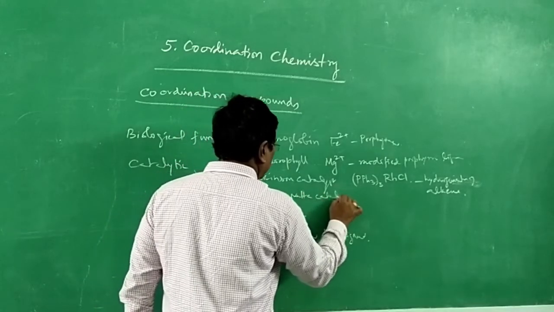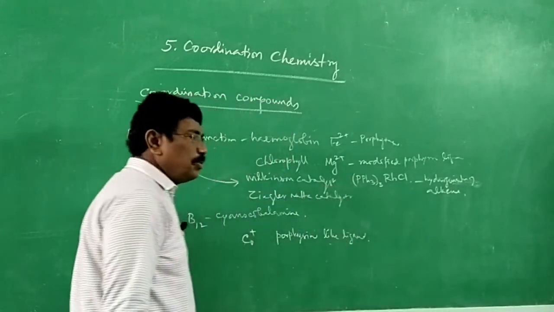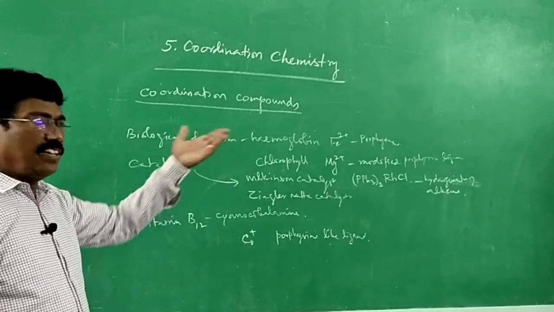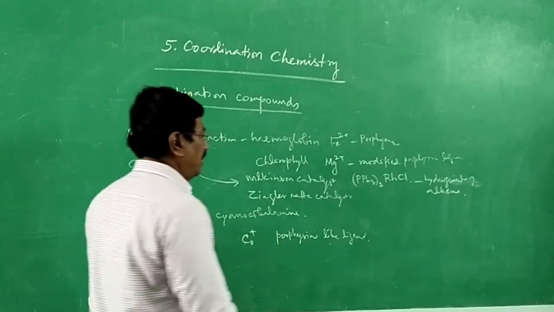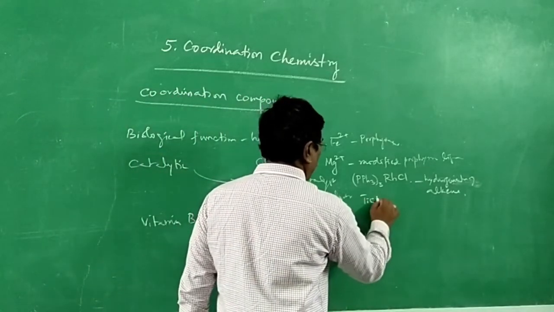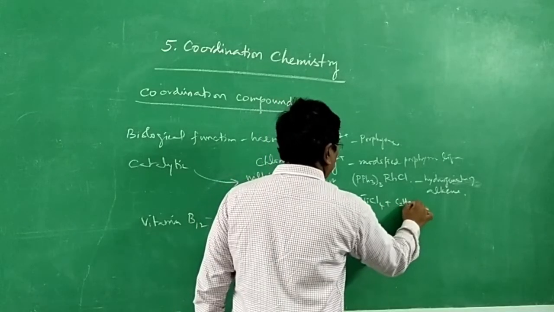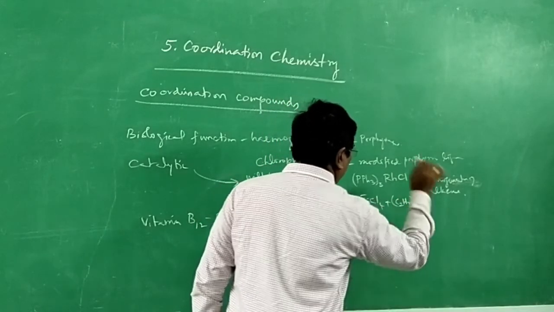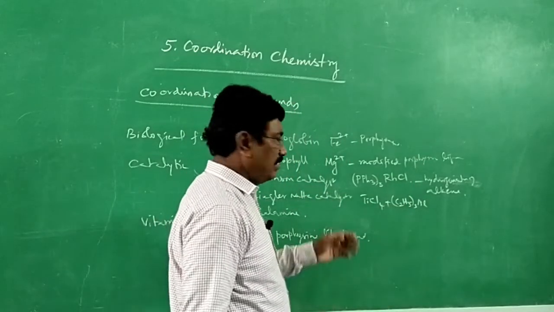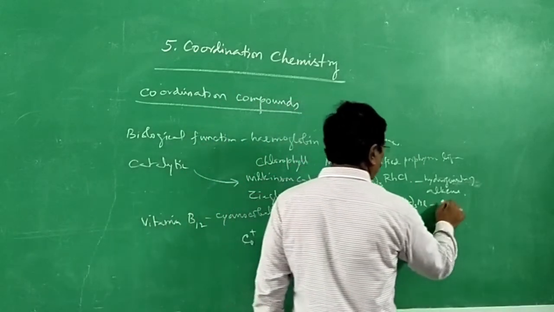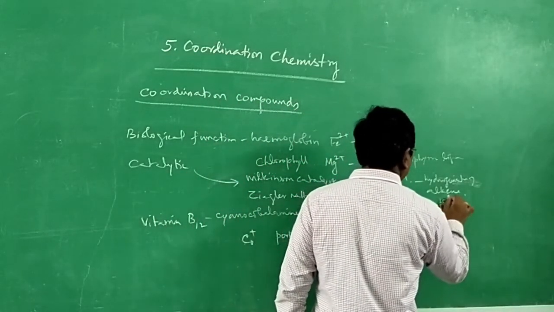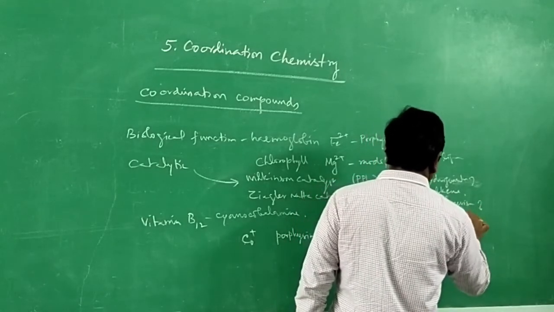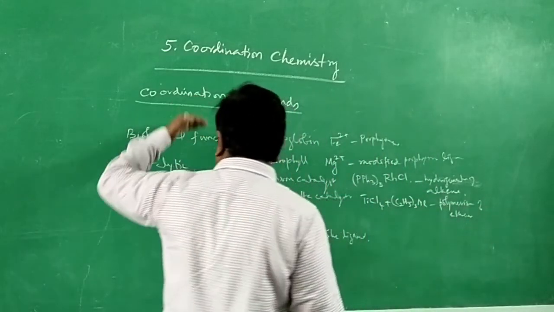What is the role of this Ziegler-Natta catalyst? It is also used with alkene, ethene, for polymerization of ethene. It is titanium tetrachloride and triethyl aluminum. Again, a complex compound will be formed using this, and this is used for polymerization of ethene. In all these, coordination compounds are used.